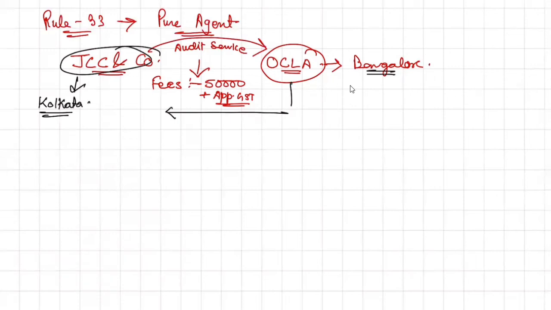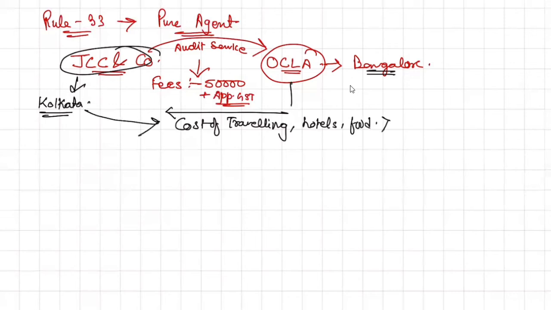So our cost of traveling, hotel, food, everything will be taken care of by OCLA. And what OCLA is saying to us is that you incur it now.